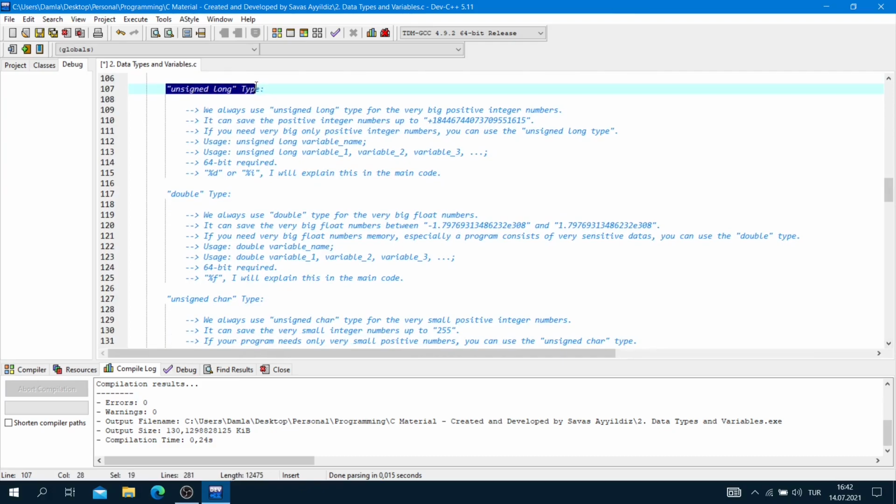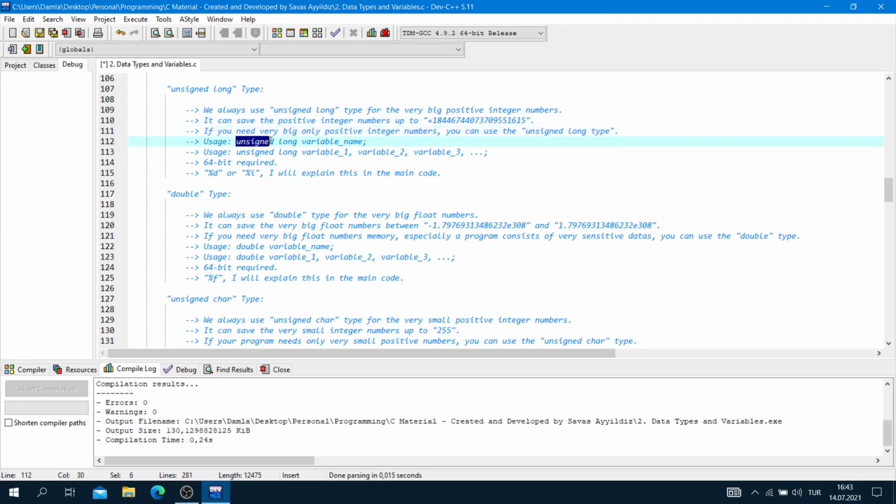Unsigned long type. We always use the unsigned long type for very big positive integer numbers. It can save the positive integer numbers up to this number. If you need very big, only positive integer numbers, you can use the unsigned long type.